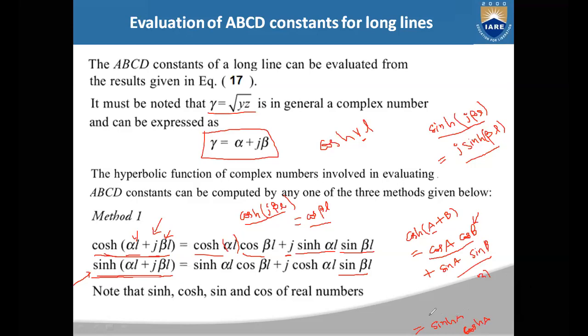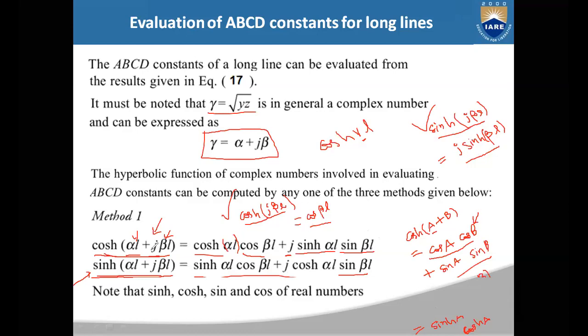So now if you substitute alpha L in place of a and j beta L in place of b, and use these two, cosh j beta L is equal to cos beta L, and sinh j beta L is equal to j sin beta L. So the final equation for sinh of alpha L plus j beta L can be written as sinh alpha L into cos beta L plus j into cosh alpha L sin beta L. Now all the terms are real numbers only. Like this you can evaluate the ABCD constants.